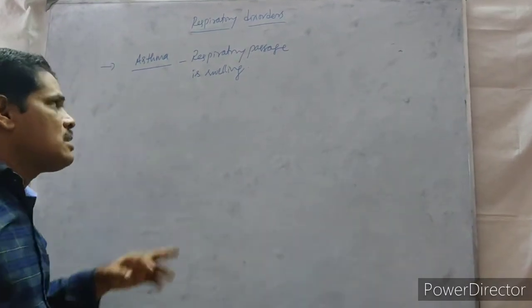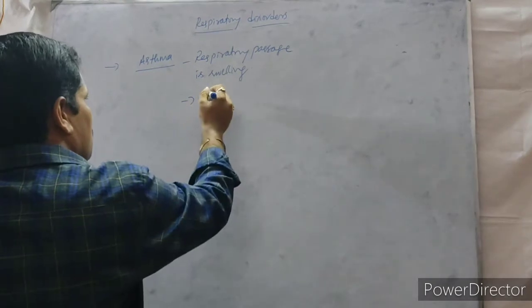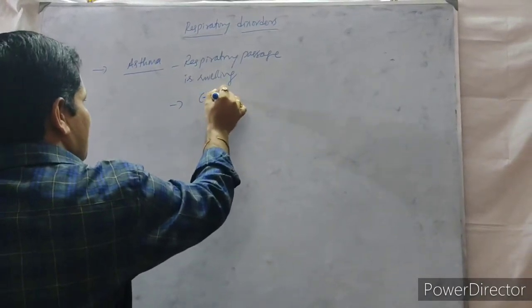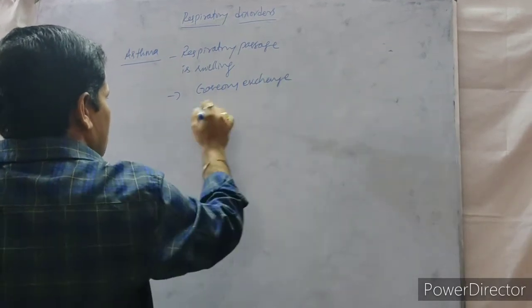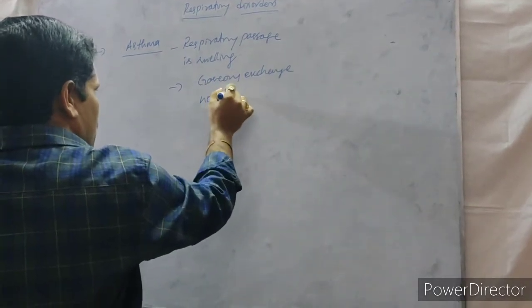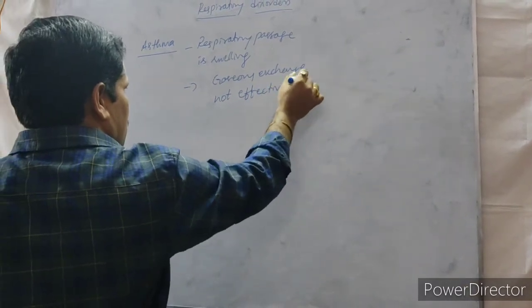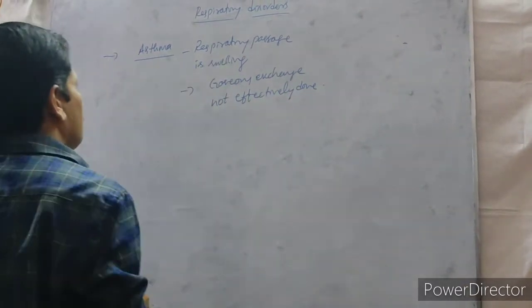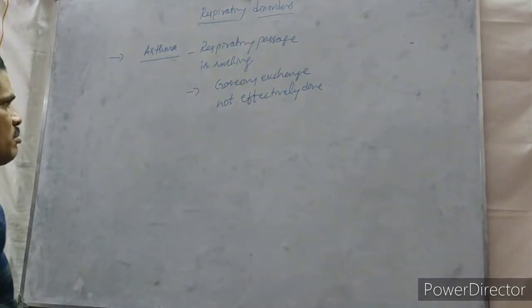Whenever the respiratory passage is swelling, what happens? Gaseous exchange is not effectively done. It leads to a disease called asthma.